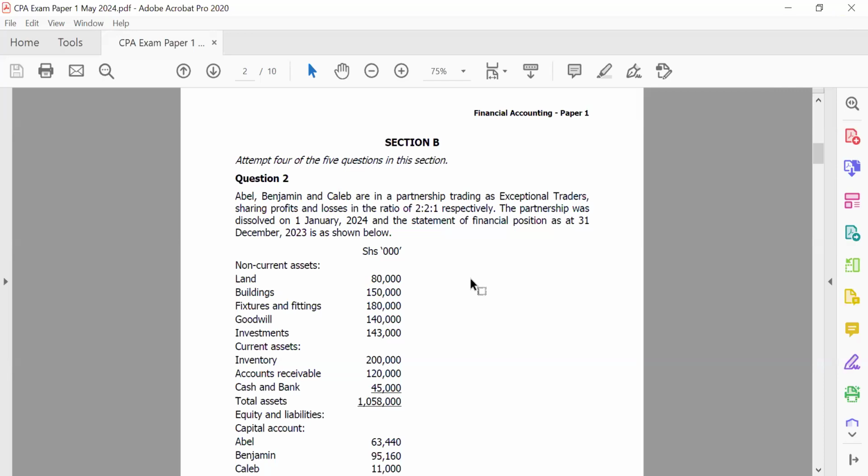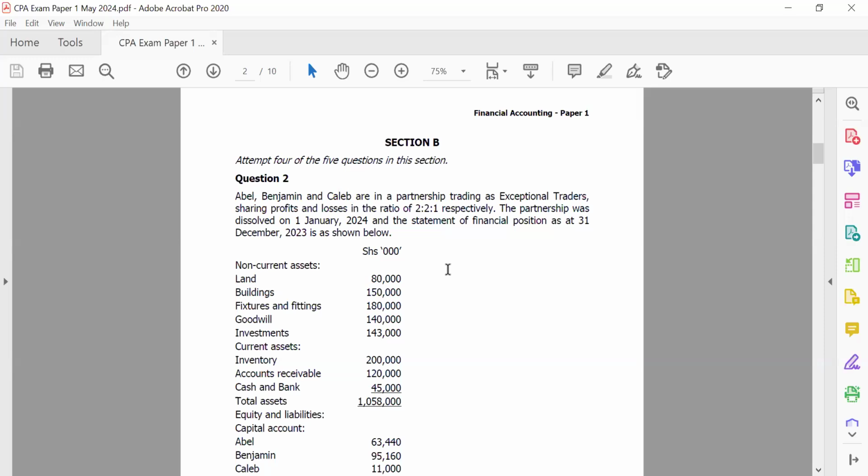So we can see usually for this paper, section A has objectives, and then section B has structured questions. For section A, we shall not see it here, but you can access some trial questions around our objectives. What I usually encourage students is to ensure that you have read extensively in your study of financial accounting to easily be able to respond to those objectives. It's all about your understanding of financial accounting, and the examiner is basically trying to test you on that.